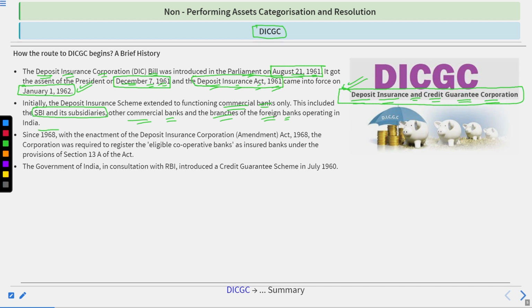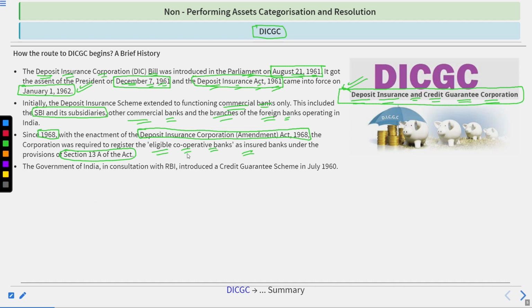Then, since 1968, with the enactment of the Deposit Insurance Corporation Amendment Act 1968, the corporation was required to register the eligible cooperative banks as insured banks under the provisions of Section 13A of the Act.